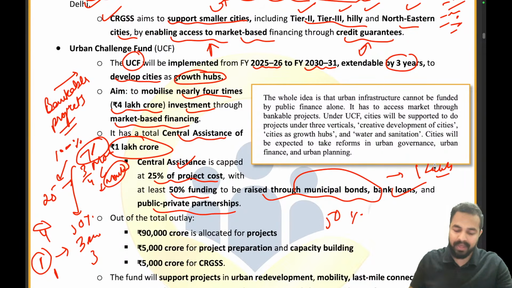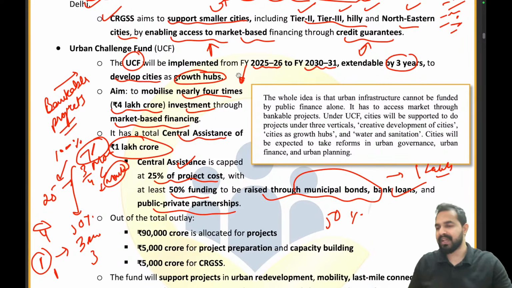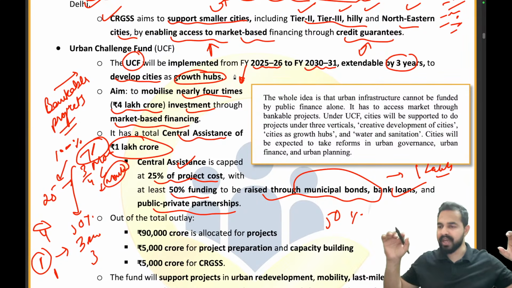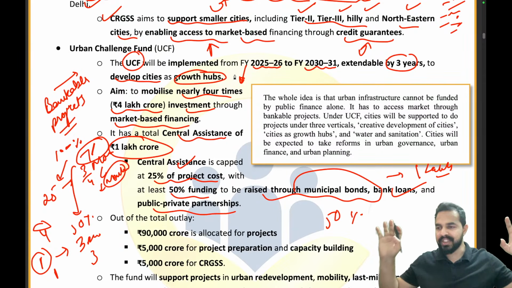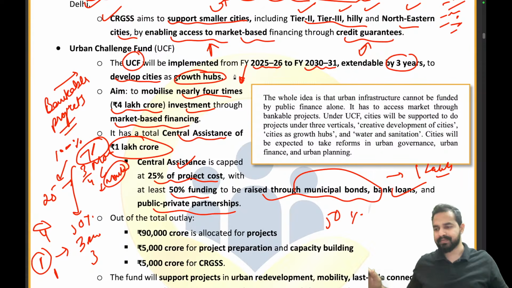So that's how, you can see in the aim of this particular part we have seen that it is to mobilize nearly 4 times investment through market based financing. How exactly did it become 4 times? We made 1 into 4, okay? We converted that 1 lakh crore into 4 lakh crore by arranging from different market based sources.